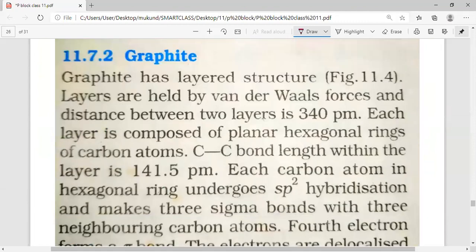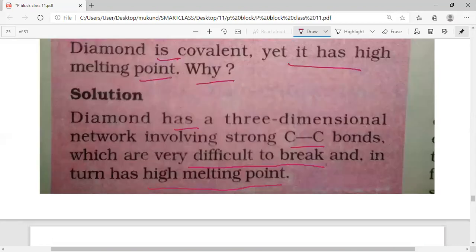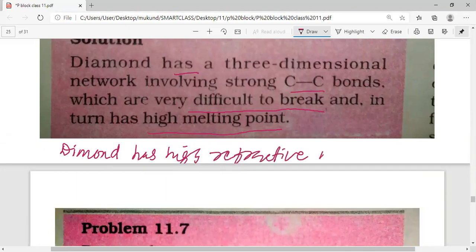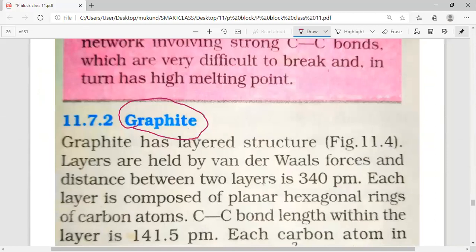Now, my dear students, we are going to study about the graphite. Please remember one more thing that I would like to share with you is that diamond has a very high refractive index. And this is even one of the reasons why the light in diamond undergoes multiple reflections, and that is why the diamond shines and it is used in the making of jewelries.